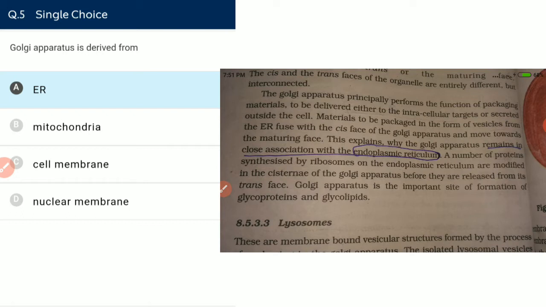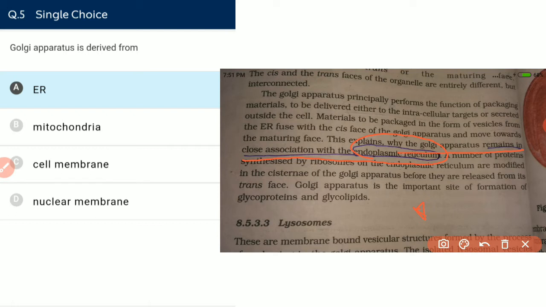So Golgi bodies are derived from ER. NCERT is also telling us that this explains why the Golgi apparatus remains in close association with the endoplasmic reticulum.